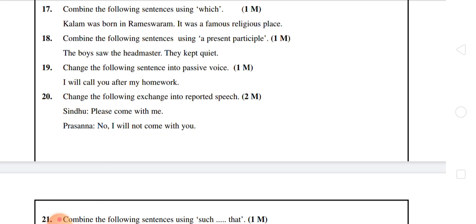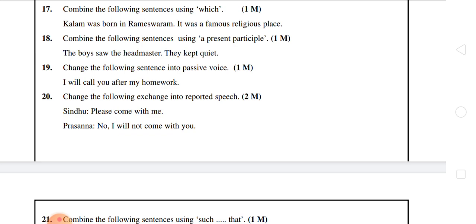Next, the 19th question: change the following sentence into passive voice. It also carries 1 mark. He will give us an active sentence in our question paper and we should turn it into a passive sentence. If you do that 100% correctly, we will definitely get 1 mark.